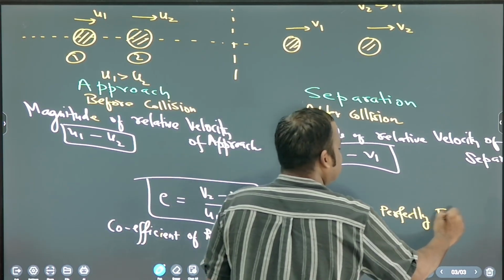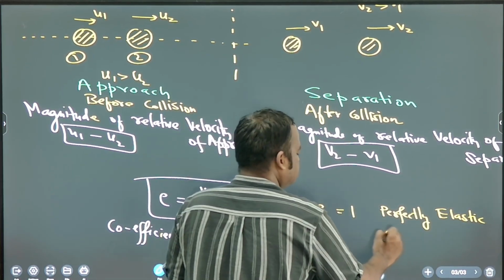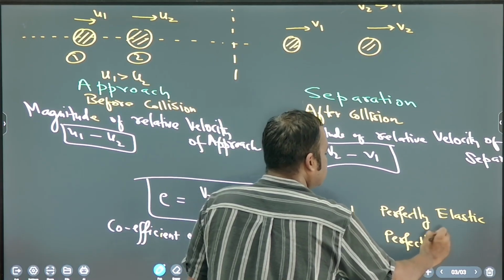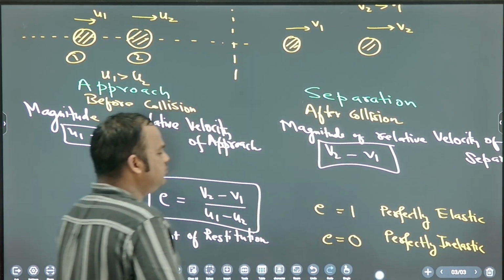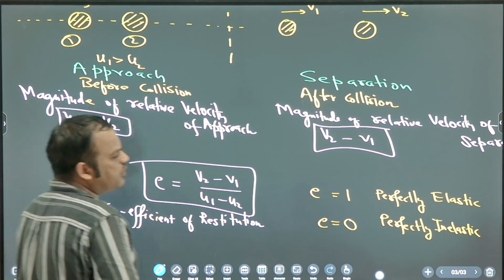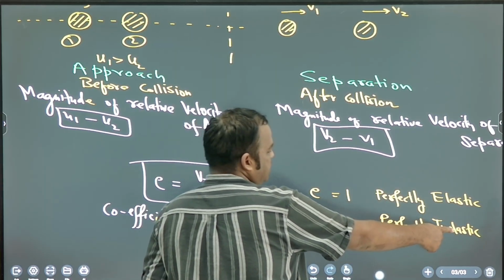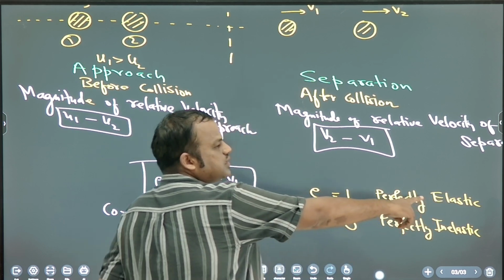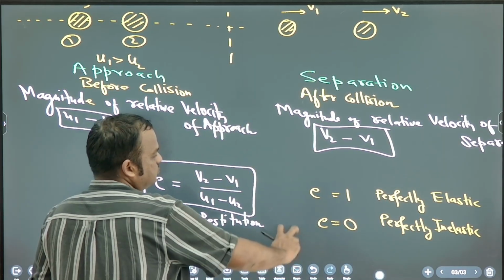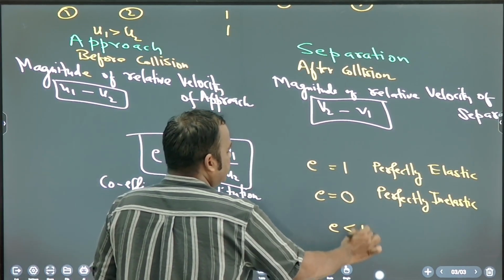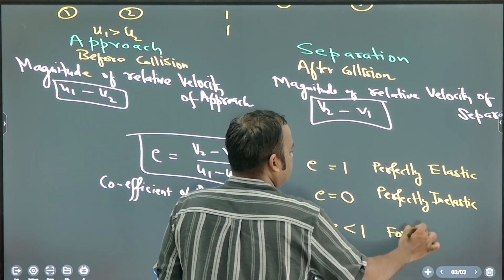For a perfectly elastic collision, e is equal to 1, and for a perfectly inelastic collision, e is equal to 0. What is a perfectly inelastic collision? Maximum loss of kinetic energy. Very good. Perfectly elastic collision: zero loss of kinetic energy. So for other types of collision, the value of e is between 0 and 1. For inelastic.